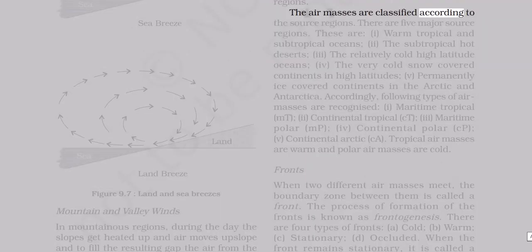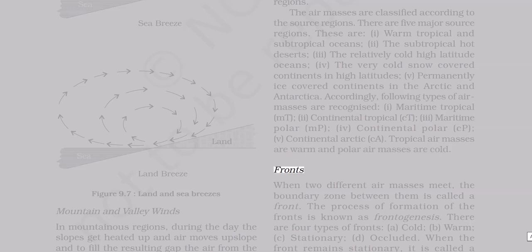The air masses are classified according to the source regions. There are 5 major source regions. These are: 1. Warm tropical and subtropical oceans, 2. The subtropical hot deserts, 3. The relatively cold high-latitude oceans, 4. The very cold snow-covered continents in high latitudes, 5. The permanently ice-covered continents in the Arctic and Antarctica. Accordingly, the following types of air masses are recognized: 1. Maritime tropical, mT, 2. Continental tropical, cT, 3. Maritime polar, mP, 4. Continental polar, cP, 5. Continental Arctic, cA. Tropical air masses are warm and polar air masses are cold.